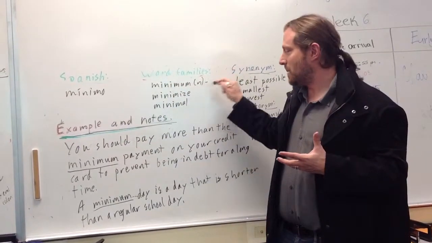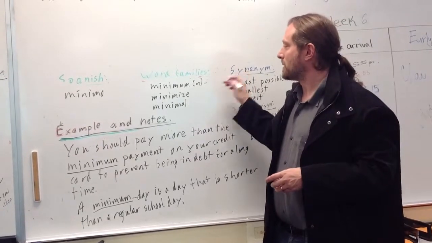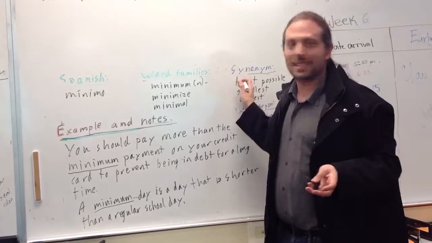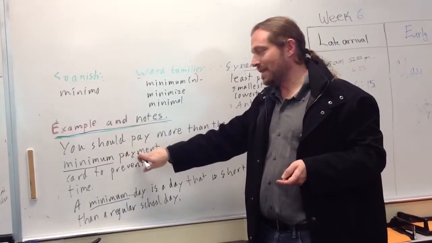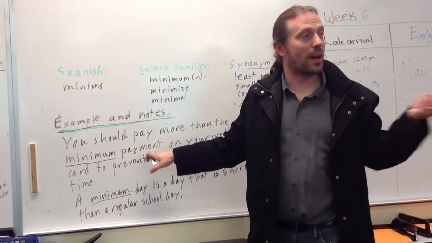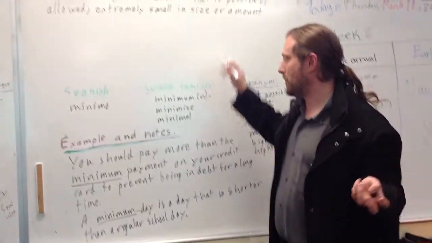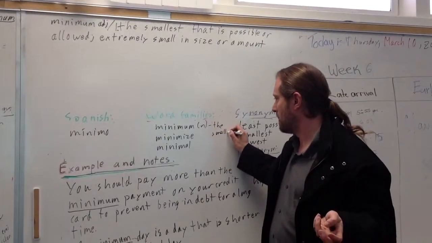But if we just say minimum as a noun, it's like the smallest thing that is possible. Here it's describing this other word, saying what kind of payment is it? It's the smallest possible payment. But if we just have minimum, it's like the smallest possible thing, basically.